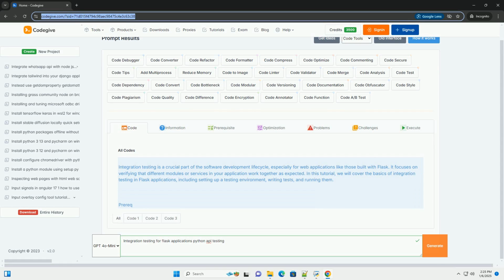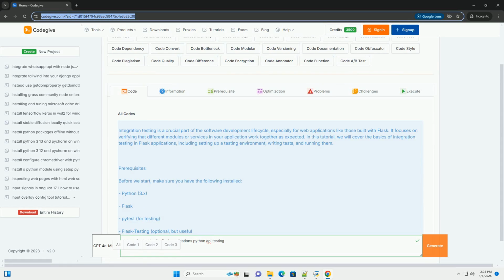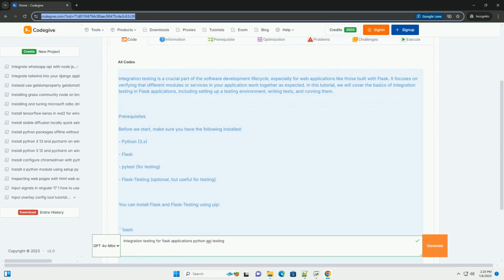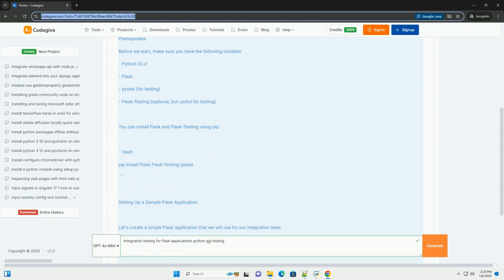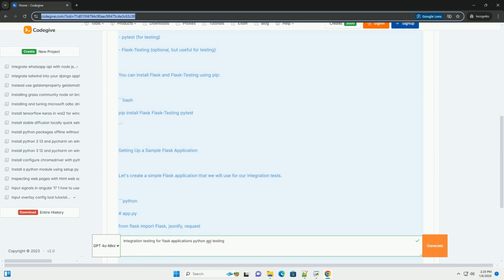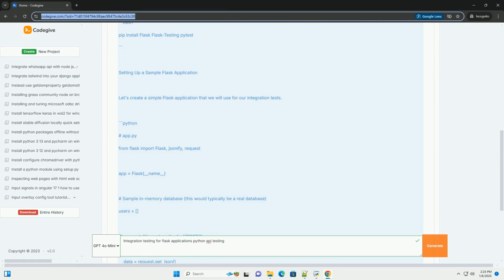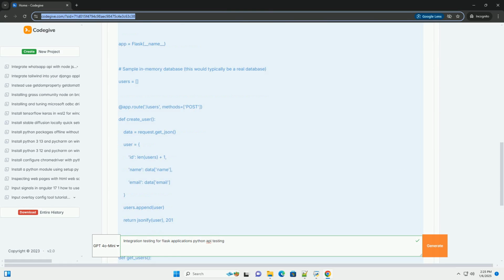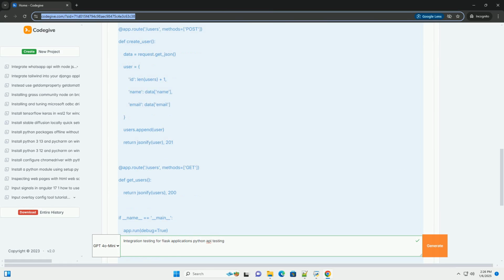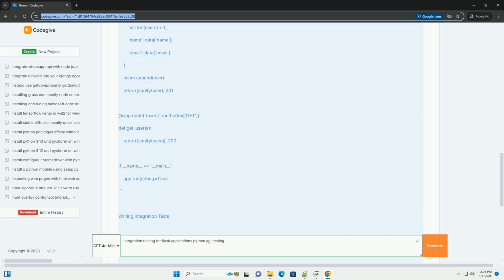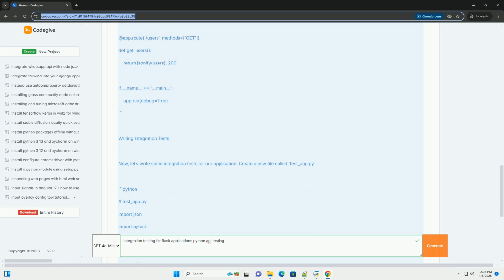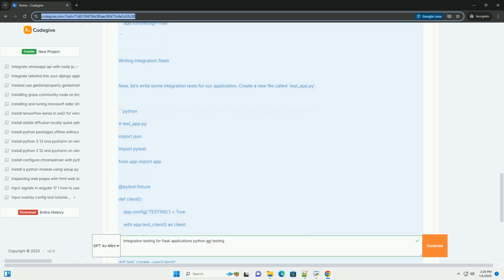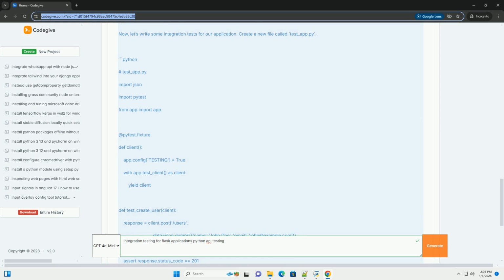Integration testing is a crucial part of the software development lifecycle, especially for web applications like those built with Flask. It focuses on verifying that different modules or services in your application work together as expected. In this tutorial, we will cover the basics of integration testing in Flask applications, including setting up a testing environment, writing tests, and running them.